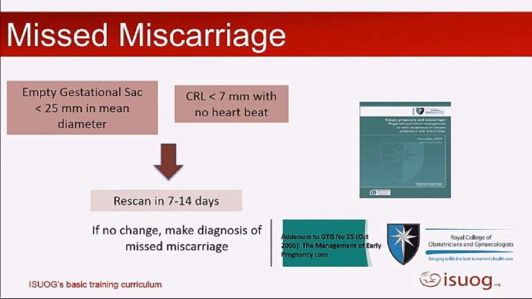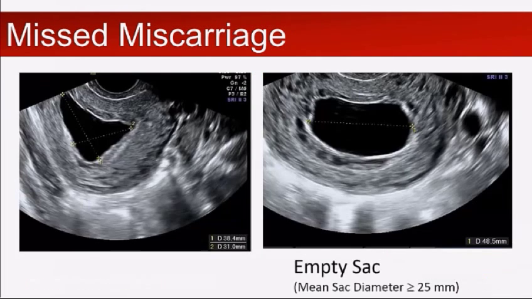And actually this is all guidance now that we use in the UK as a result of changes to the Royal College of Obstetricians and Gynaecologists guidance and now NICE recommendations. So this is just to show another example. So this lady, I think, was something like 15 weeks according to her last menstrual period, and we did the 3 sac diameters in the 2 different views. So we did 2 here and the 1 across here, and you can see, looking at the results here, we definitely had a mean sac diameter of greater than 25 millimetres, so we're able to diagnose a miscarriage.